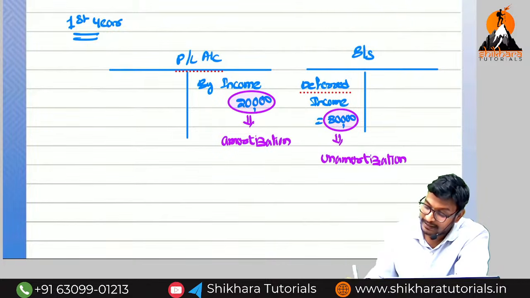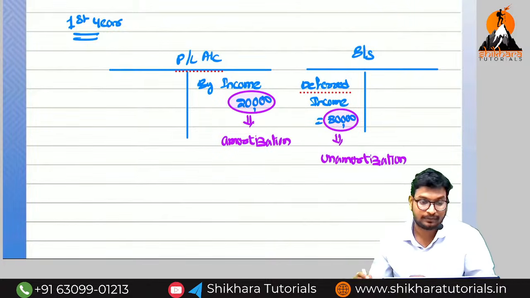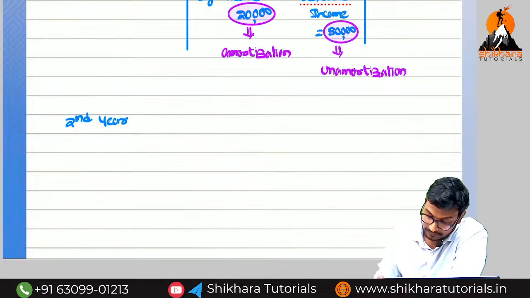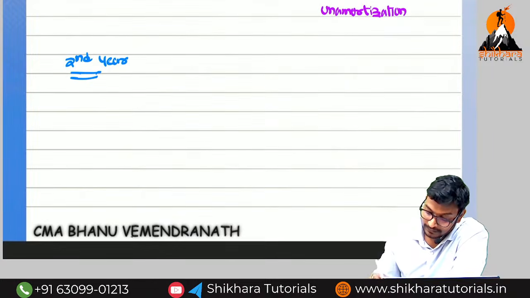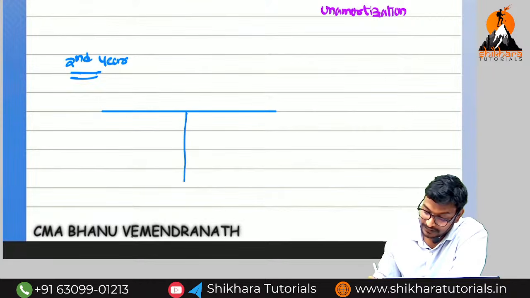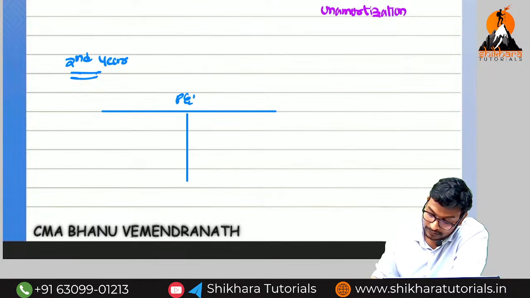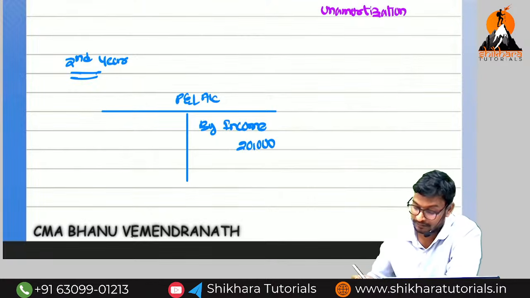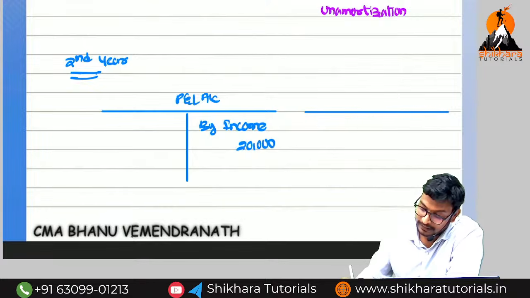Nothing but amortized amount and unamortized amount. Can you say the second year scenario? In the second year, in the P&L account, it is the same. Which side do we need to record in the P&L account? Credit side, as income. How much amount? Same 20,000. Every year, how much amount do we need to transfer? 20,000.